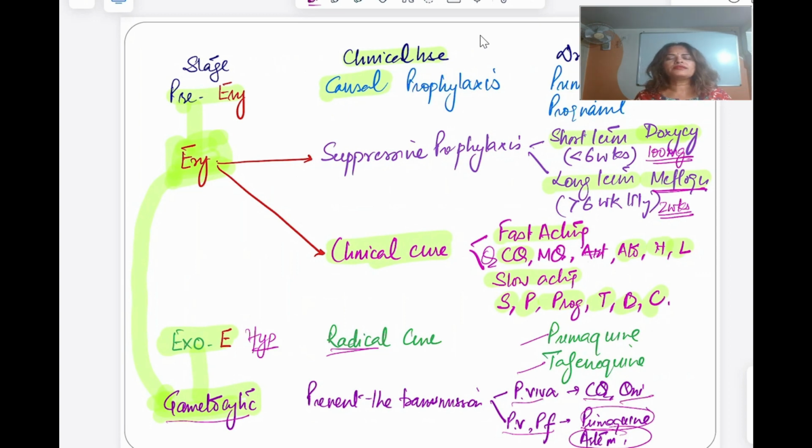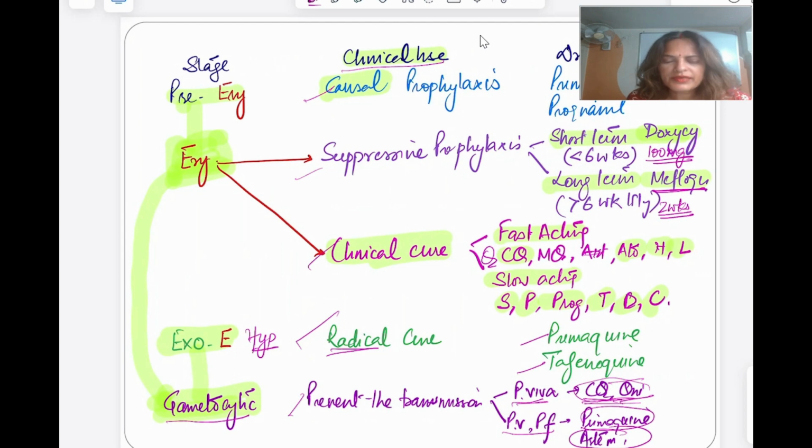They are going to kill the gametes of vivax as well as chloroquine and quinine, right? So this is how you can classify antimalarial drugs depending on their clinical use: casual prophylactic, suppressive prophylactic, clinical cure, radical cure, and prevent the transmission.